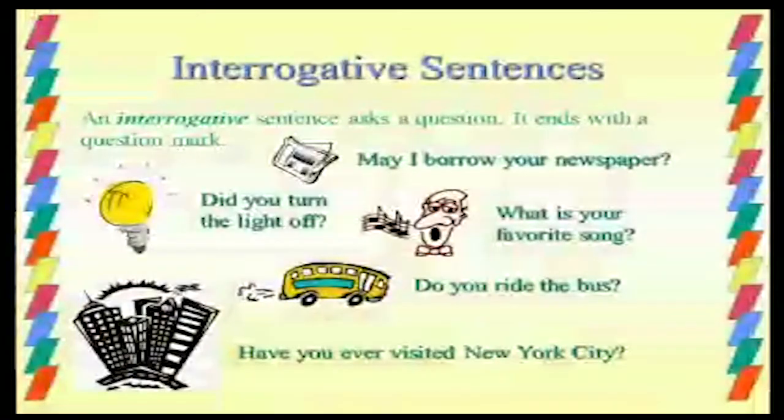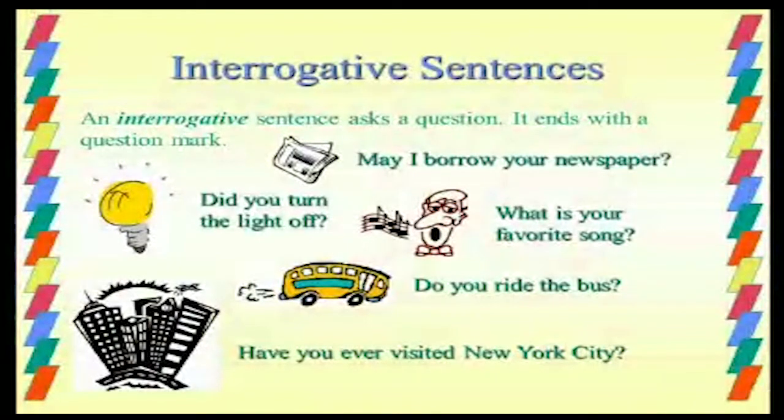Now come to the second type of sentences. The second type of sentences are interrogative sentences. Now what is an interrogative sentence? It always asks a question. And when there is a question, it's natural that the sentence will end with a question mark. There are two types of interrogative sentences. One starts with a helping verb and the second one starts with WH words.